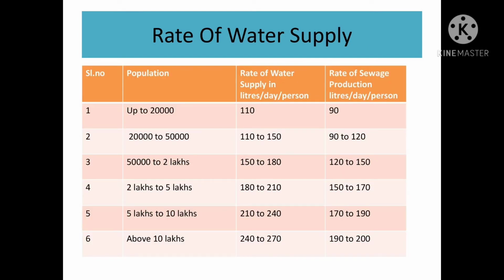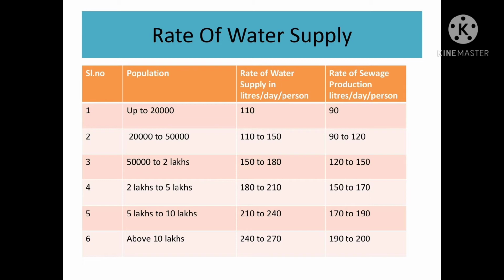For population up to 20,000, rate of supply in liters per day per person is 110. The rate of sewage production in liters per day per person is 90. For population 20,000 to 50,000, rate of water supply is 110 to 150, and sewage production is 90 to 120.